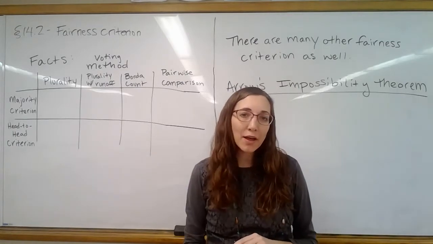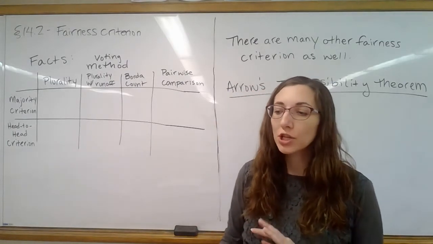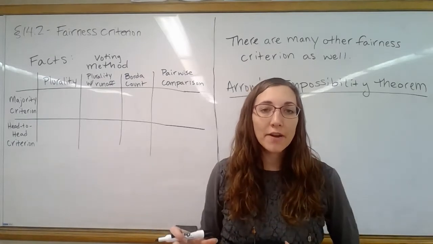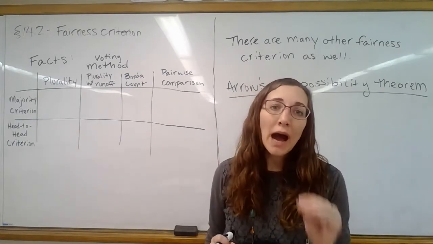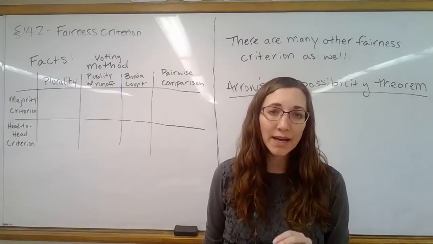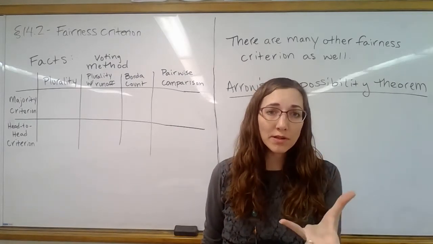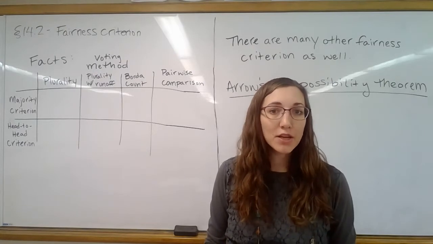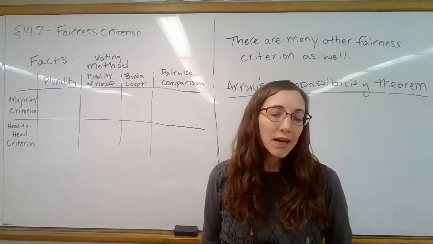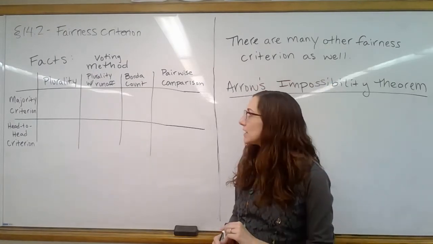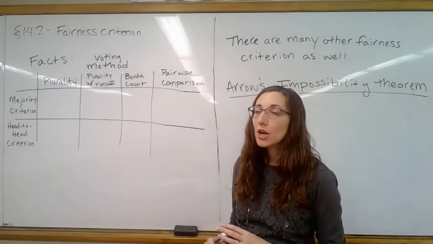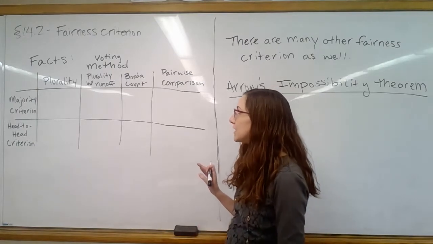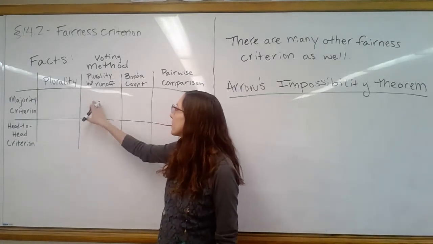One of the things that a mathematician would then do is start to look at that method very holistically, to think about, is it even possible for it to violate it, or is it forced into satisfying the method? So does it have the potential of violating that criterion or not? So we're going to write down some of those results. So let's go across the majority criterion first. And I have our 4 voting methods here.